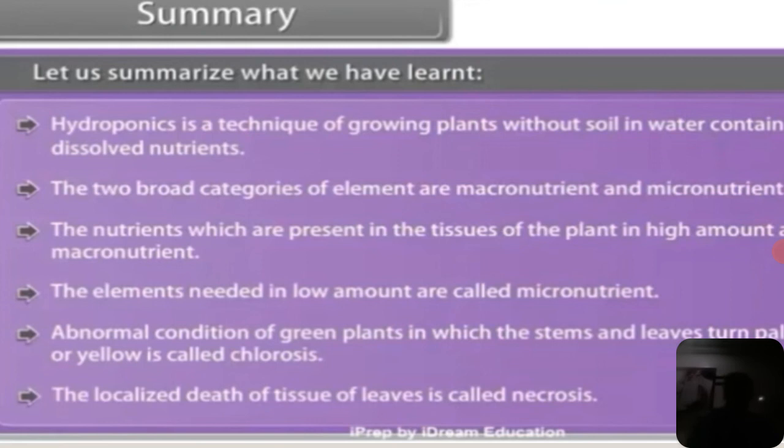The abnormal condition of green plants in which the stems and leaves turn pale or yellow in color is called chlorosis. Not only that, the plants also show necrotic spots, stunted growth, and localized death of tissues of leaves, called necrosis, and stunted growth of leaves and roots. And not only that, the plants also shed the leaves as well as the flowers due to the excess or decrease of these elements.